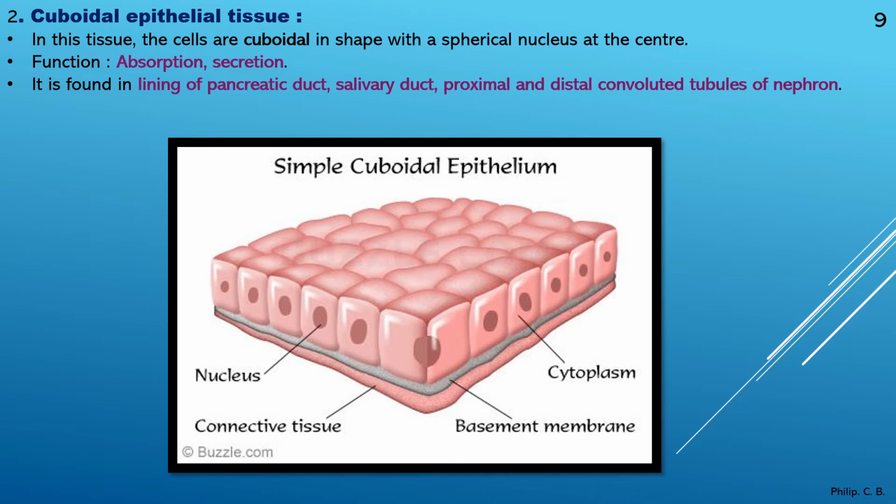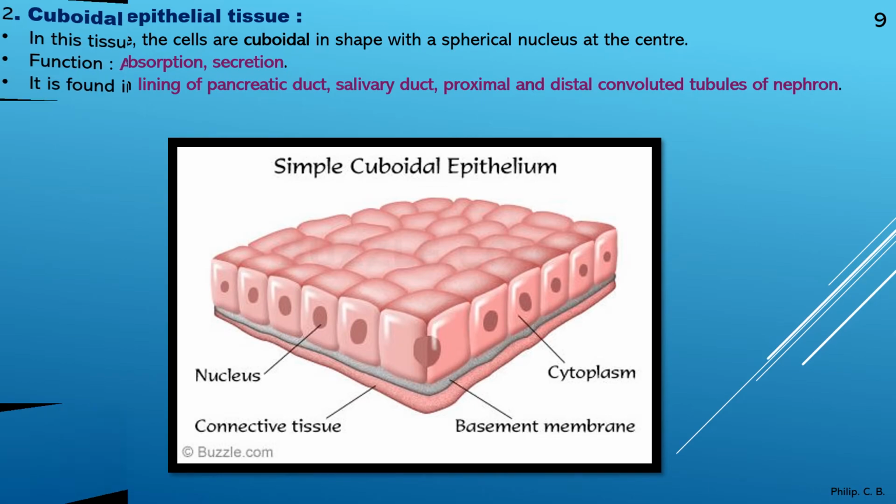What is the function? Absorption and secretion. It is found in the lining of the pancreatic duct, salivary duct, proximal and distal convoluted tubule of the nephron. That is where it is present in the body. Again, see the image: presence of nucleus, connective tissue, basement membrane and the cytoplasm. Okay.